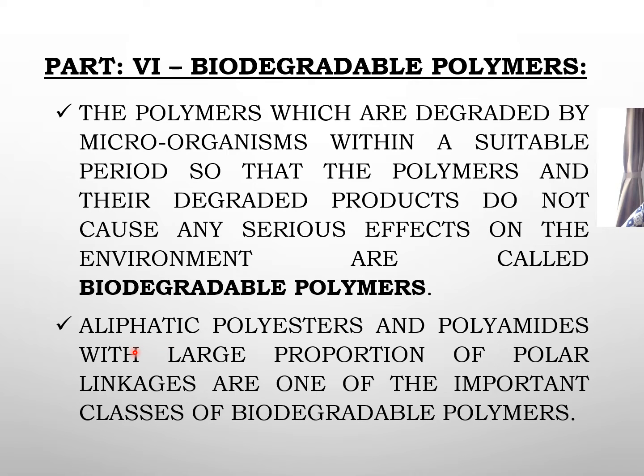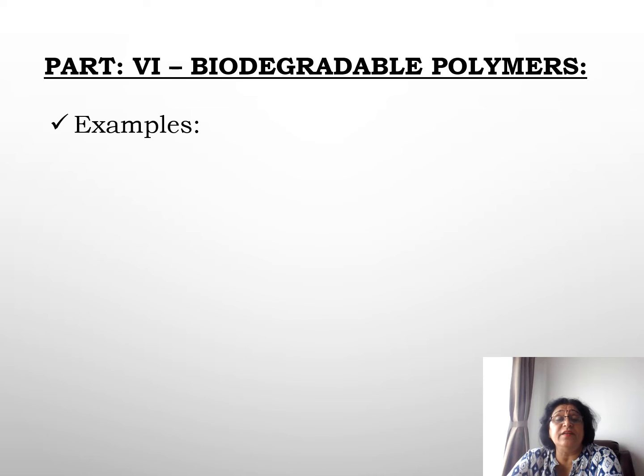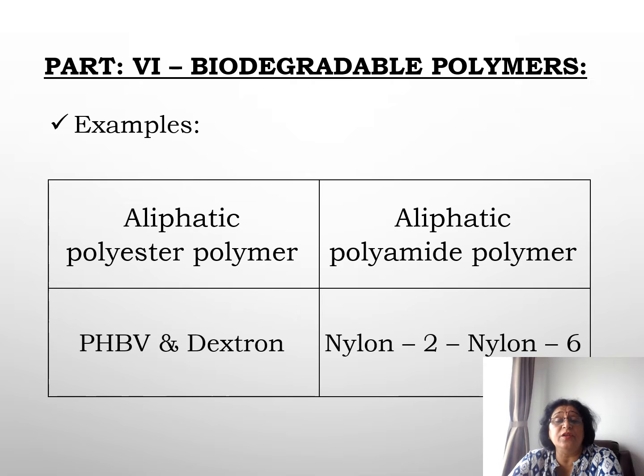Now which are these polymers? Aliphatic polyesters and polyamides with a large proportion of polar linkages are one of the important classes of biodegradable polymers. Let's see which are the aliphatic polyesters and aliphatic polyamides that form the biodegradable polymers. These are PHBV and dextran. PHBV is polyhydroxybutyrate-valerate. PHBV and dextran are polyester polymers, and the aliphatic polyamide polymers are nylon 2 and nylon 6.